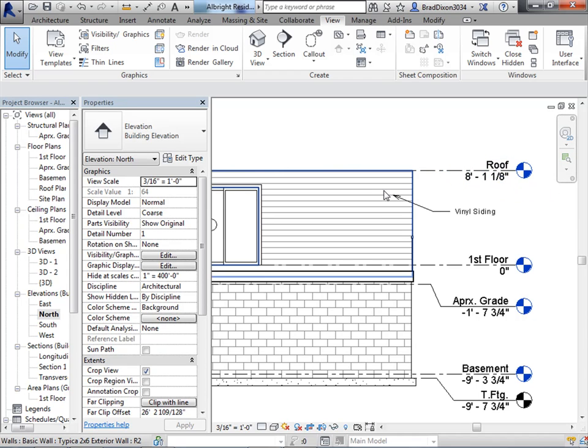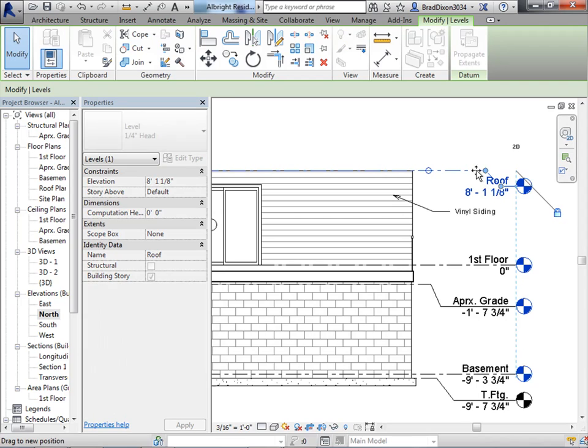So I could attach my roof at this point, and the only problem with this is I want to use a raised heel truss for my roof structure, and if I'm going to use a raised heel truss, I don't have any way of doing that in Revit. So what I basically have to do is build another wall on top of this wall. I'm going to change this from being called a roof to first floor ceiling.